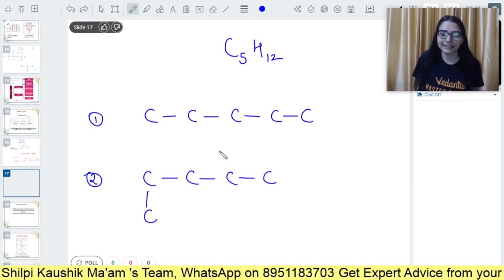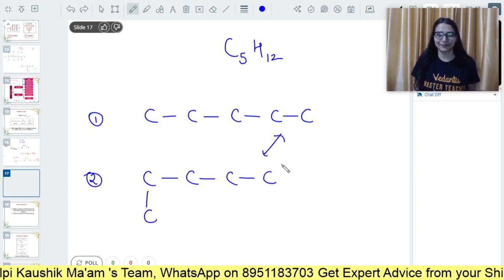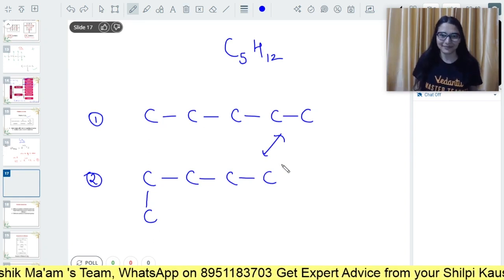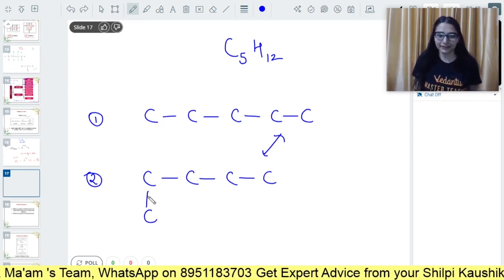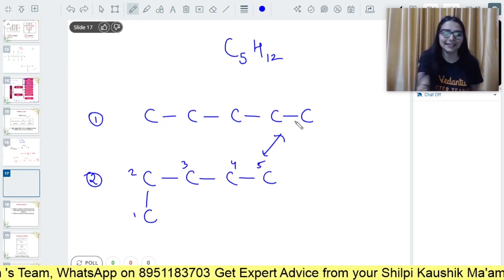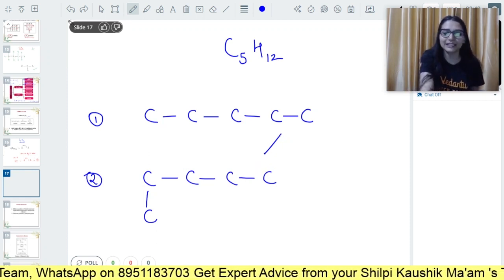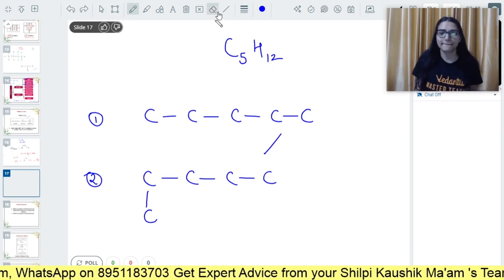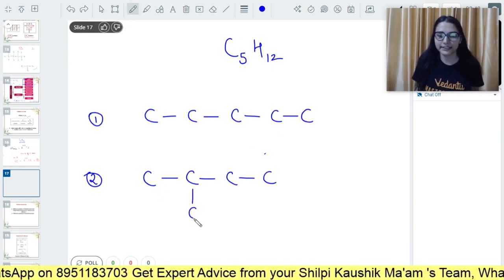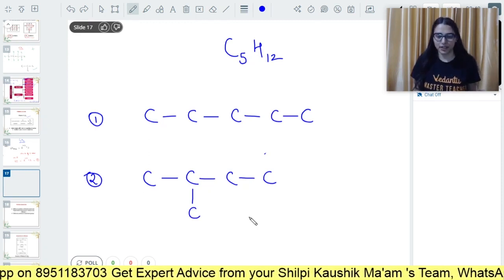If you guys have doubt, ma'am, you can't do this, look, I can attach the substituent here. So in this case first and second are the same. The connectivity of carbon, the bond arrangement, is the same. See, in this case the numbering will go like this. So these two are the same structures only. You have to vary the bond connectivity. Okay? So I will be attaching this carbon at the second place. Now they are different structures.